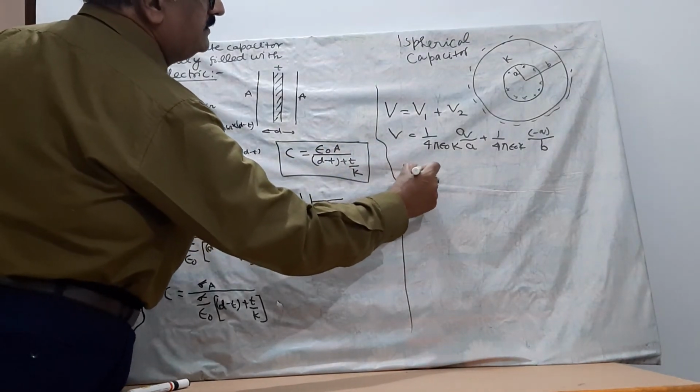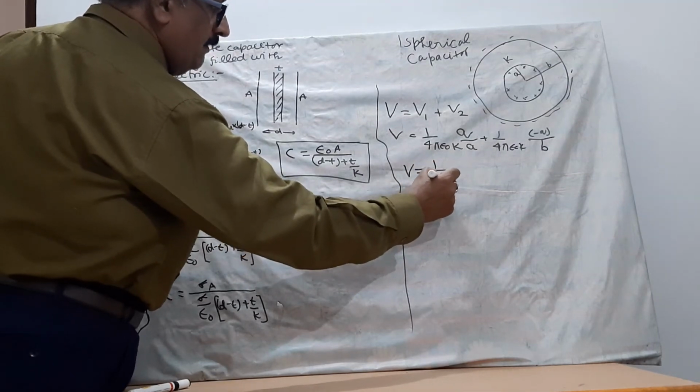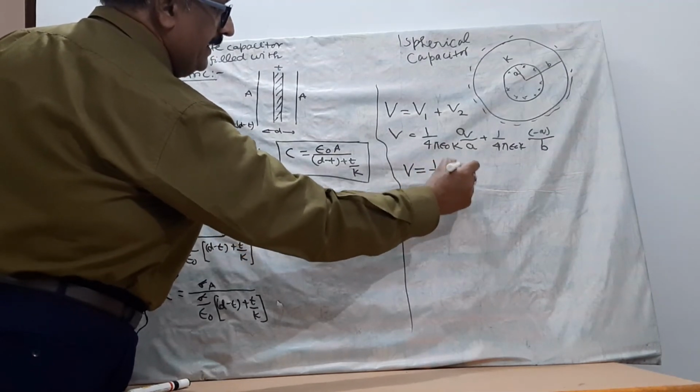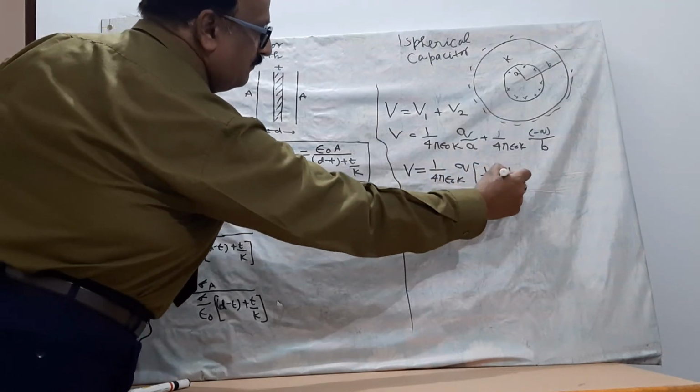So then total potential is equal to 1 upon 4 pi epsilon naught K, Q, 1 upon A minus 1 upon B.